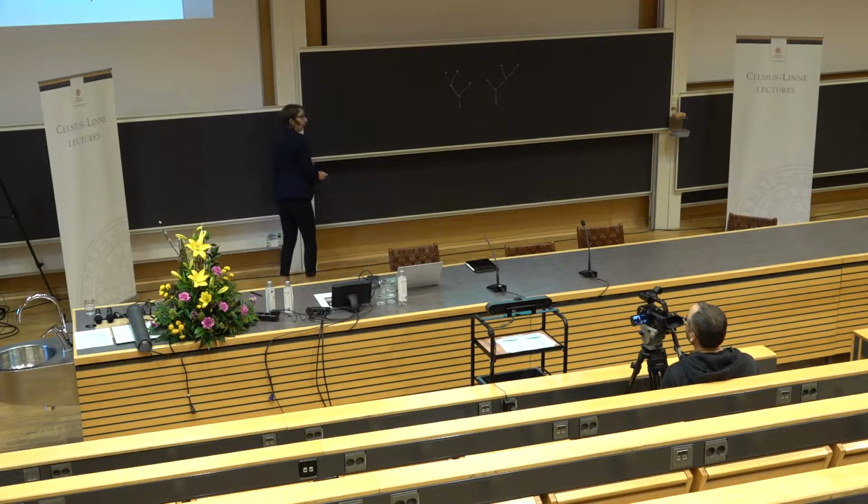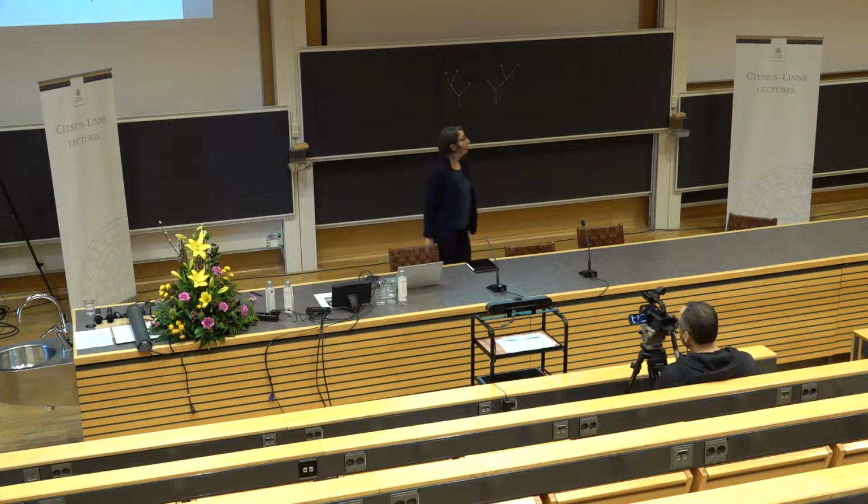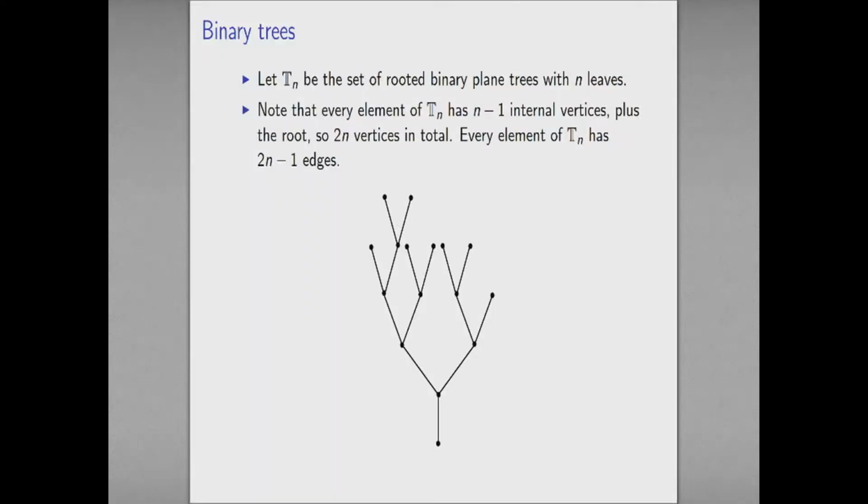Okay, so the set of things I'm going to be interested in is this blackboard bold Tn. This is the set of rooted binary plane trees that have n leaves. Let me just make some simple observations about these. I've got n leaves. What are leaves? Leaves are just these endpoints here that connect to nowhere. Every element of this set has n-1 internal vertices. That's these branch points here. Plus it's got a root, which I don't think of as a leaf, for those people over there who work on these things. So the leaves are the ones at the top. The root is the one at the bottom.